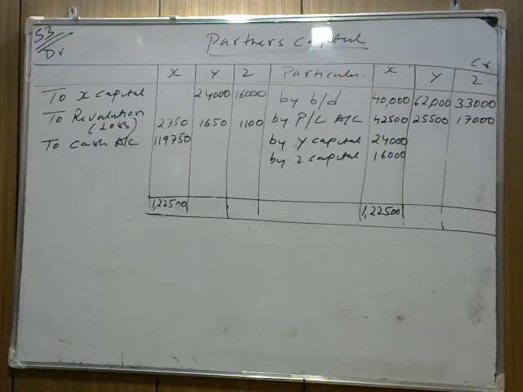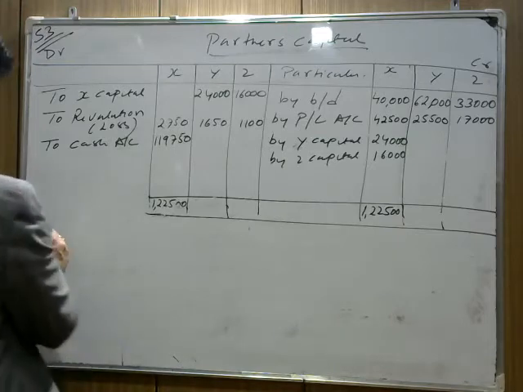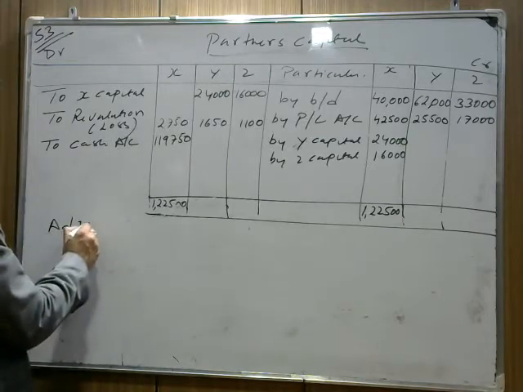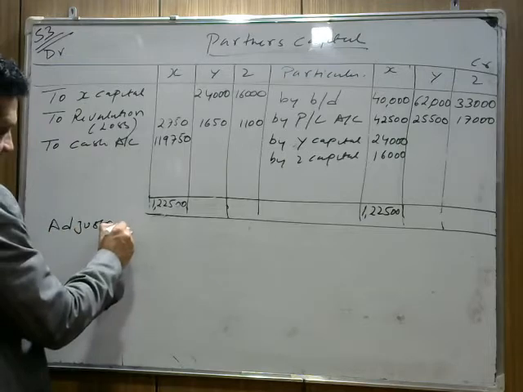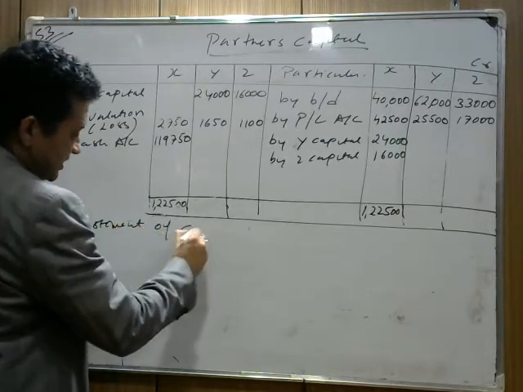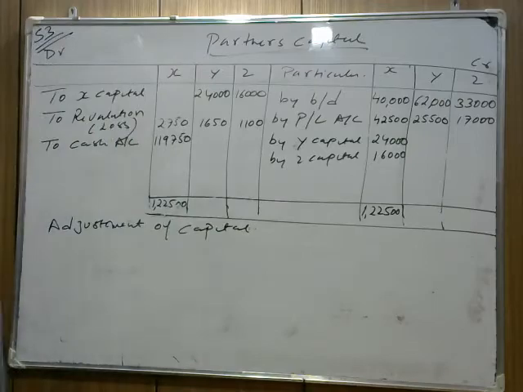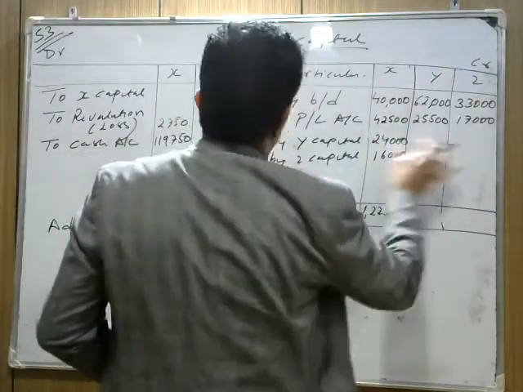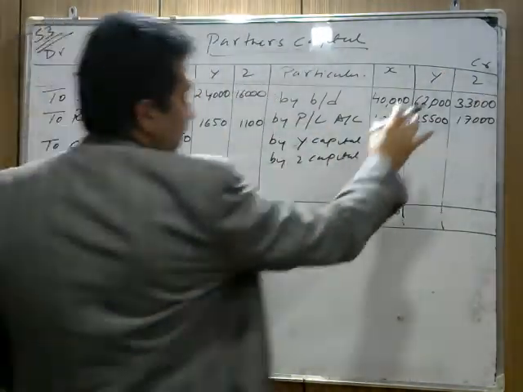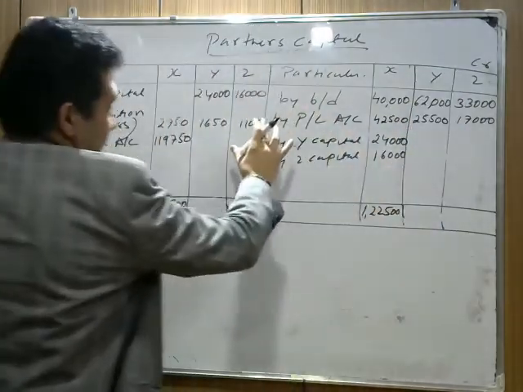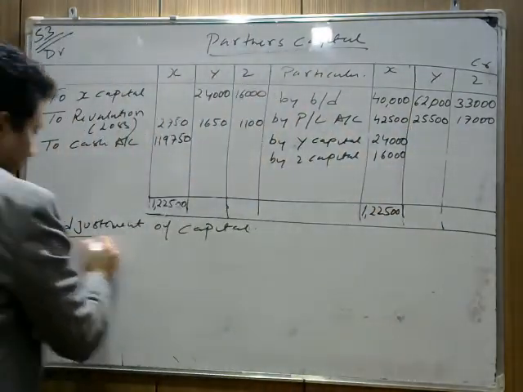Adjustment of capital. Now we say the adjustment of capital. Here, first understand them and then you note down. First is adjustment of capital. So how do we do the adjustment? Now Y and Z are partners. Okay, so first find the adjusted capital of Y and Z in rough. आप पहले Y की कैपिटल निकालिए, then Z की how much amount adjusted capital.